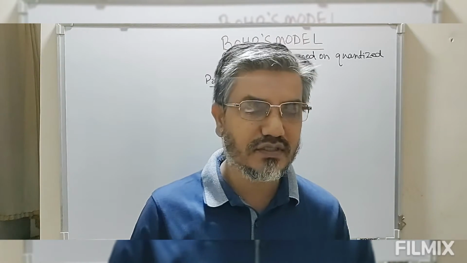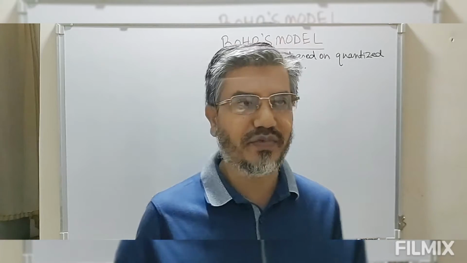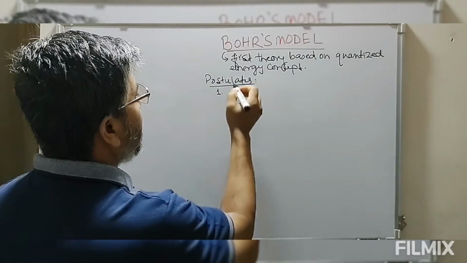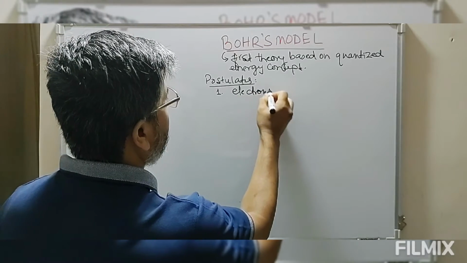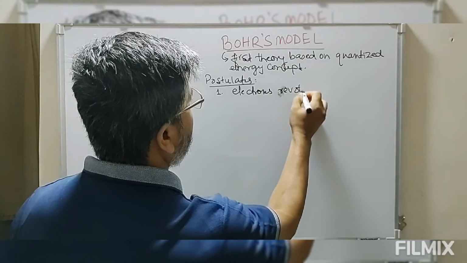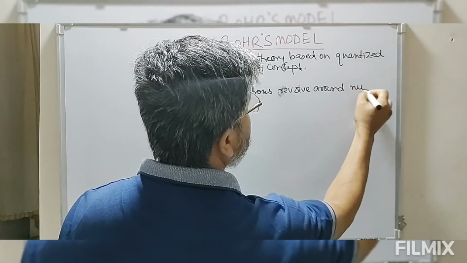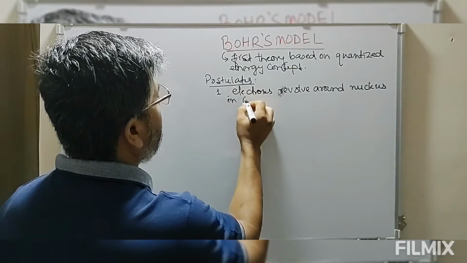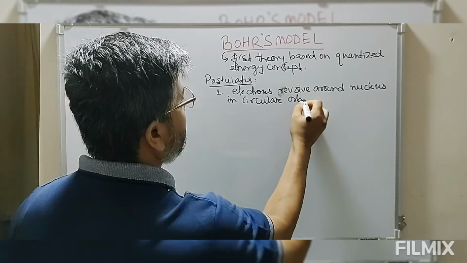Around this nucleus, electrons revolve in circular orbits.